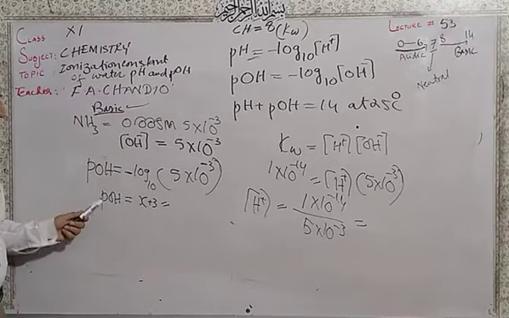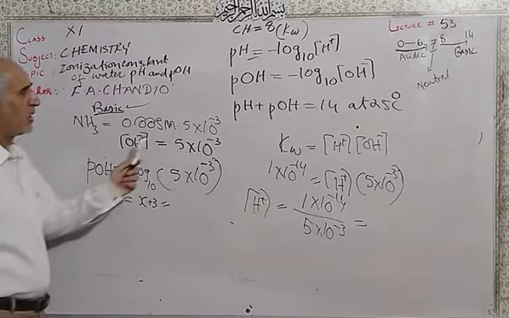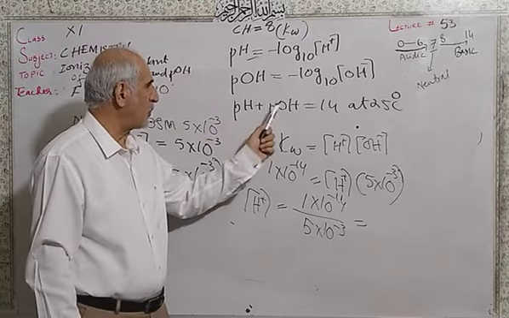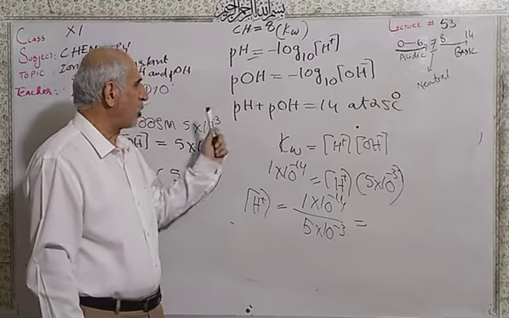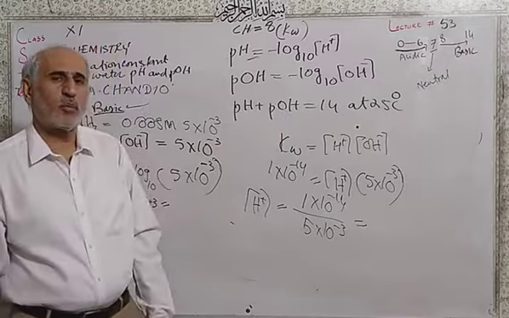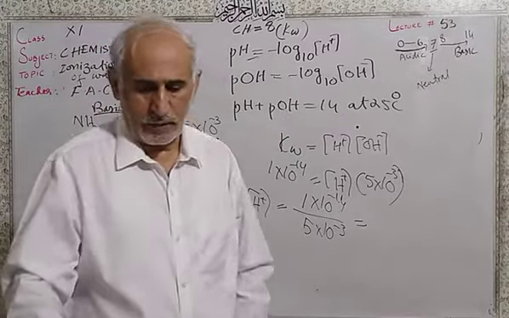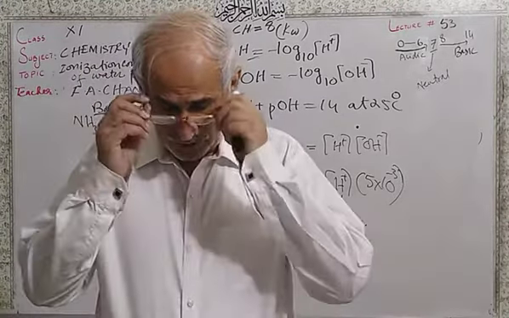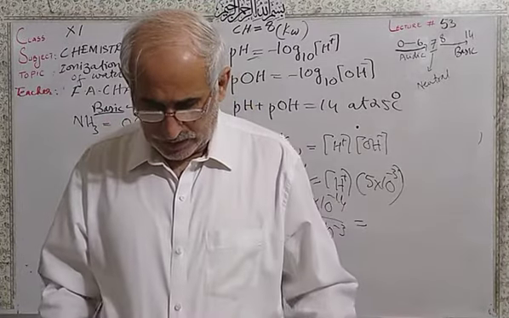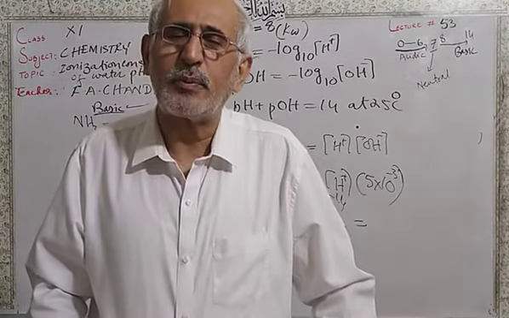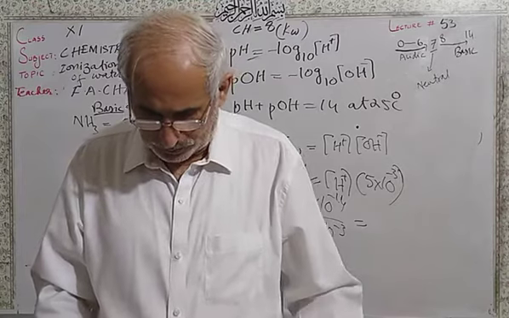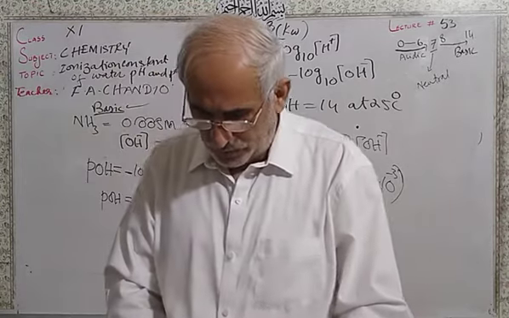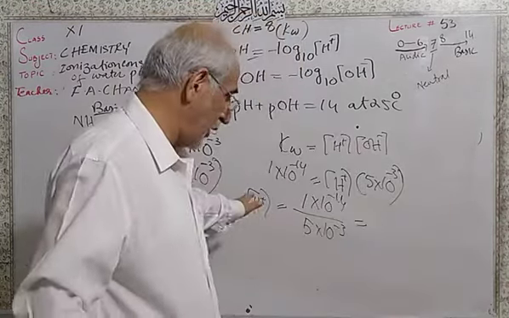And in this case, when you calculate the pOH, you have to use the formula pH plus pOH is equal to 14. Take out the pH, then 14 minus the value of pH, you will get the value of the concentration of the hydrogen ion or hydroxyl ion, and calculate pH and pOH both. So here is the same formula as written, the second formula I told you.